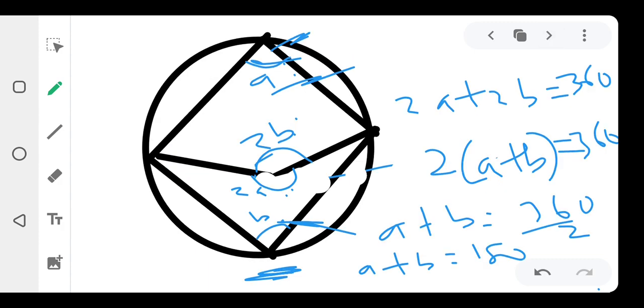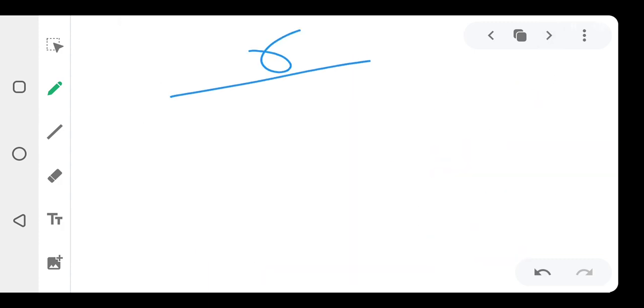Alright, let me talk about theorem 6. By now I've talked about 8 theorems, because I talked about the tangent as well. It's another theorem on its own. And I also talked about the midpoint the other time in the previous video. Now let's talk about theorem 6. This time I'm going to be talking about the alternate angle theorem.